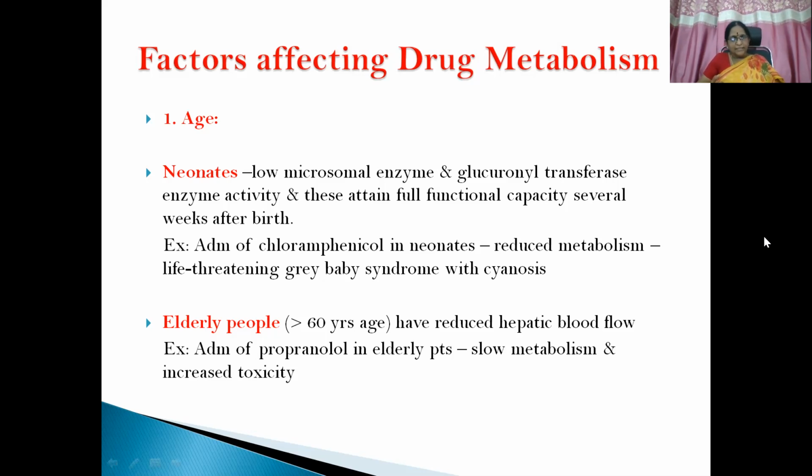Then similarly, in case of other extreme age group, that is elderly people who are more than 60 years of age, they have reduced hepatic blood flow. We have discussed the importance of hepatic blood flow in connection to the metabolizing enzymes. So because of this reduced hepatic blood flow, there is reduced metabolism and increased toxicity. And it is most commonly seen with administration of propranolol in elderly patients.